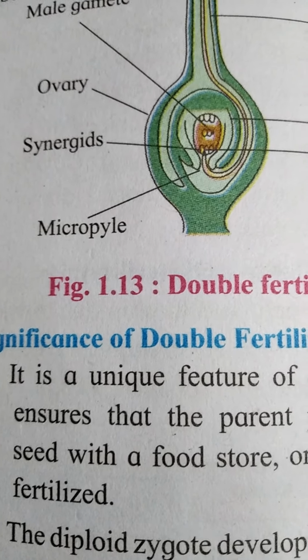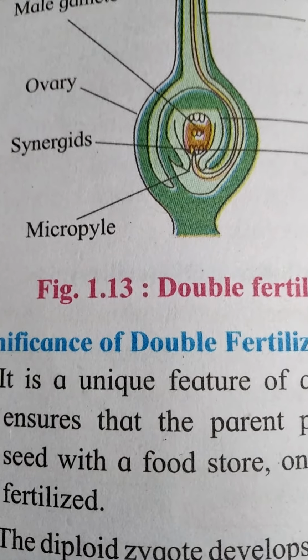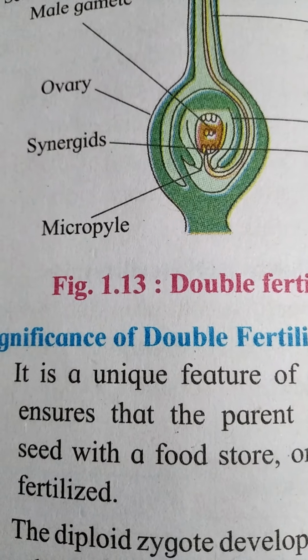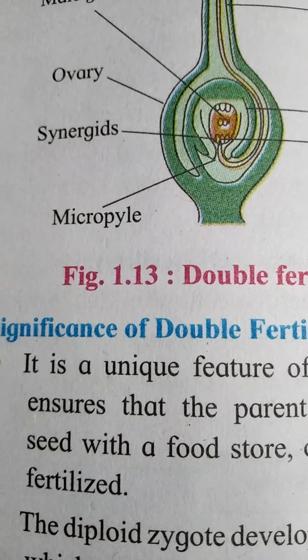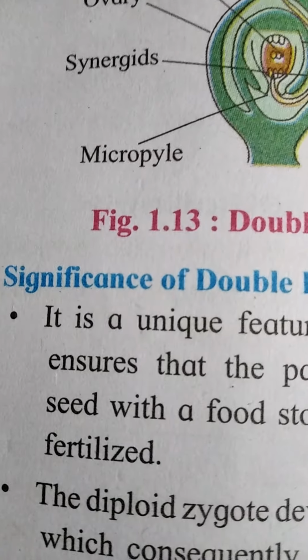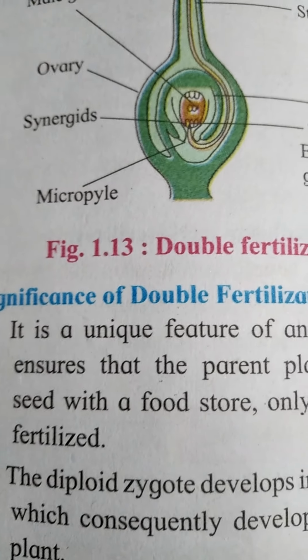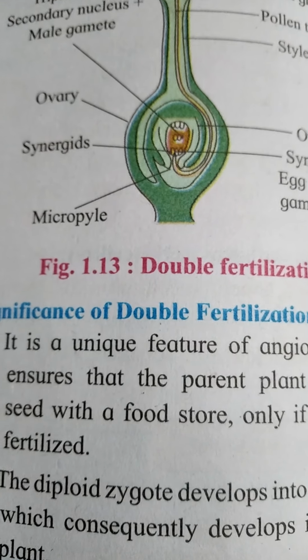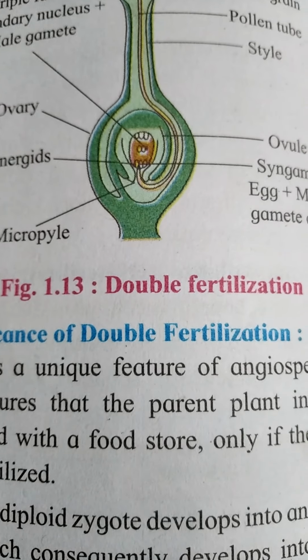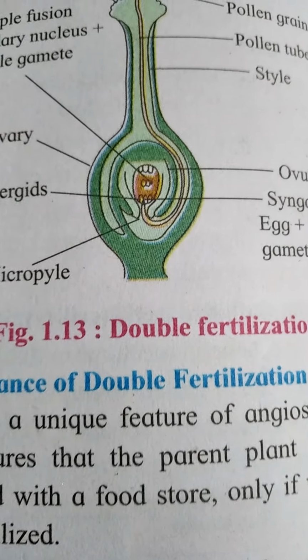As formation of endosperm takes place, seed contains the nutritive tissue or food material due to this double fertilization. This diploid zygote is also developed, which develops embryo, and later on in future it develops plant.